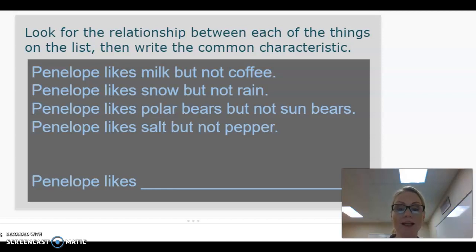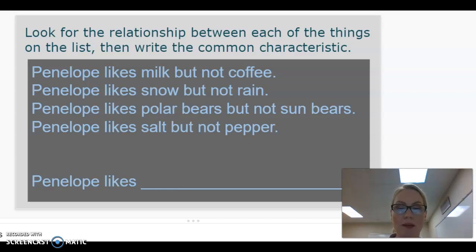Okay, Penelope likes milk, but not coffee. Okay, let's go to the second one. Penelope likes snow, but not rain. Next one, Penelope likes polar bears, but not sun bears. Okay, polar bears are white bears, and sun bears are dark bears. Penelope likes salt, but not pepper. Let me think. Characteristics of salt and pepper. Well, pepper is black, salt is white.